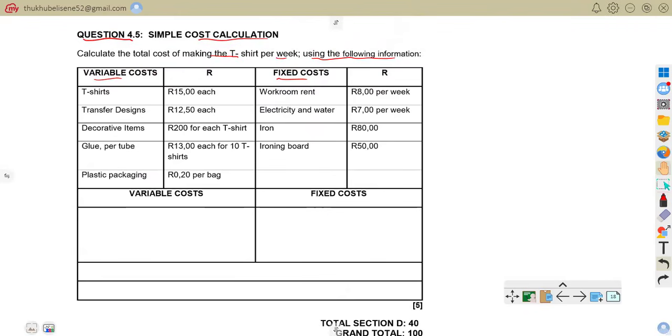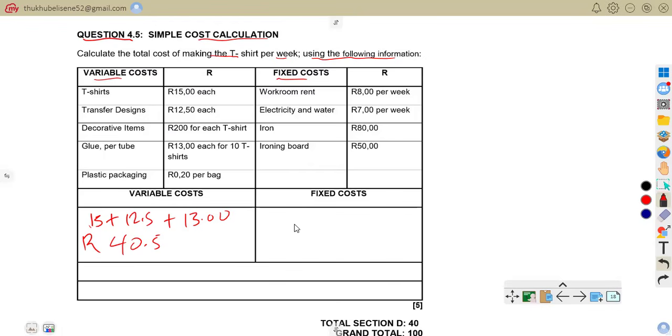So as you can see now, here are our variable costs. We are first going to start with variable cost. Our variable cost is 15 plus 12.50 plus 13 rand. So all in all, they give us 40 rand 50. So that is that.